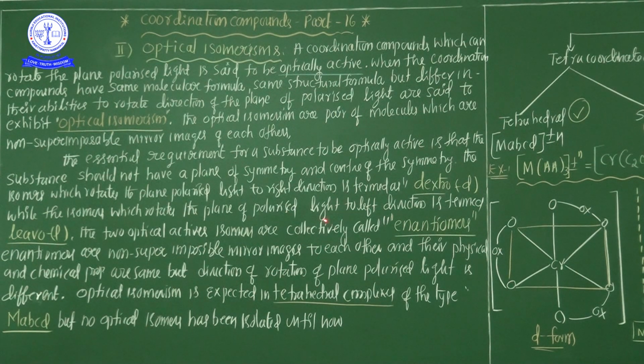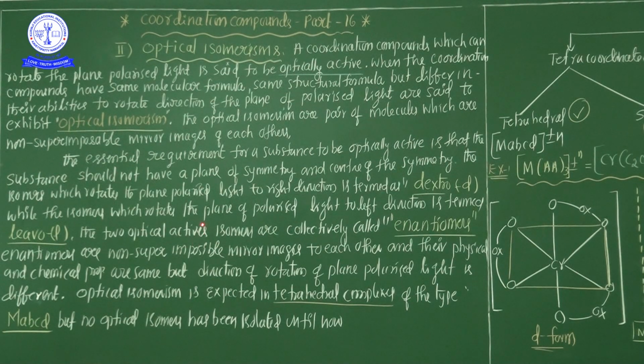So if any one of the compounds rotates the light to the clockwise direction, that is called dextro, and if it rotates to the anti-clockwise direction or left side, that is called levo. So my dear students, generally optically active isomeric compounds show two different isomers, which are non-superimposable mirror images, such as dextrorotatory compounds and levorotatory compounds.